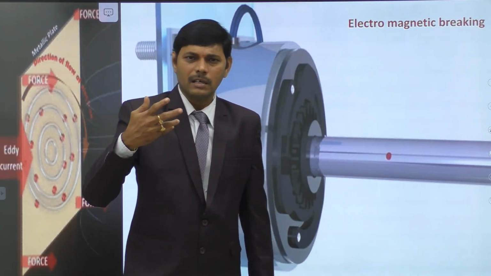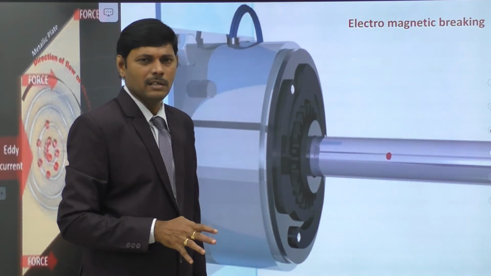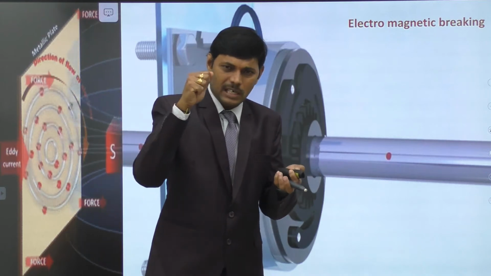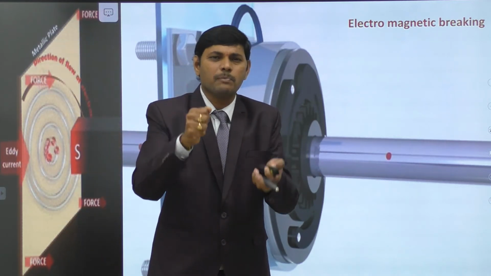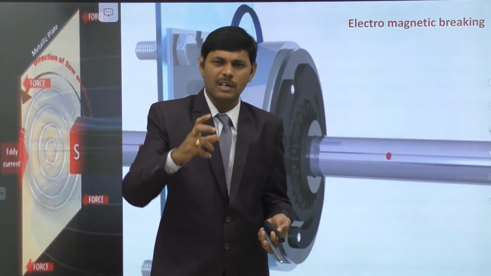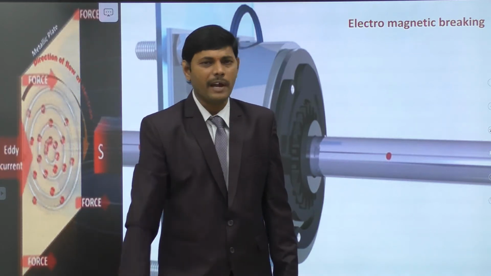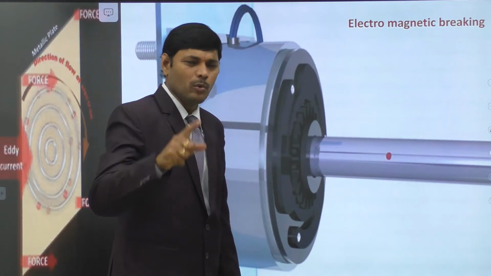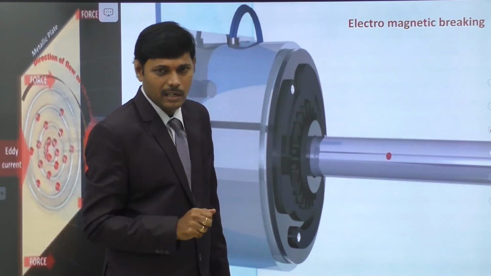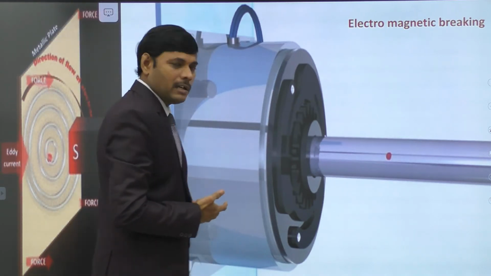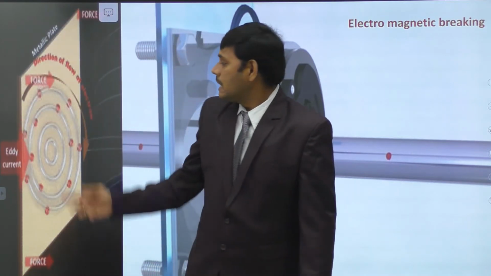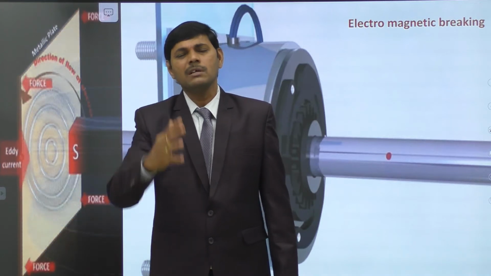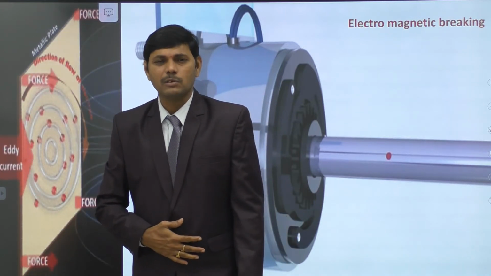In mechanical braking, we press the moving wheel with an external drum or rubber and stop the moving object. Only friction is the reason behind mechanical braking. Instead of using mechanical braking, we may stop moving objects by using electromagnetic braking also. Electromagnetic braking is due to the eddy current phenomenon. By virtue of eddy currents, there is a possibility of using electromagnetic braking.